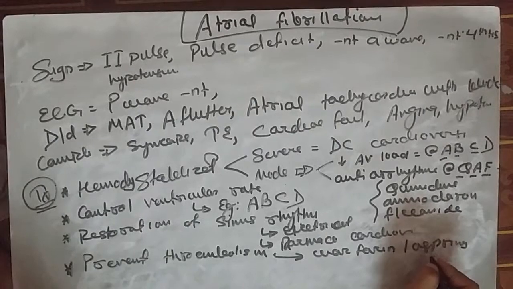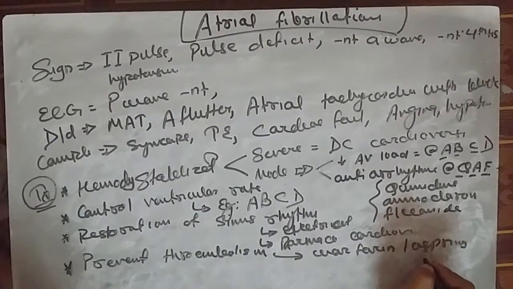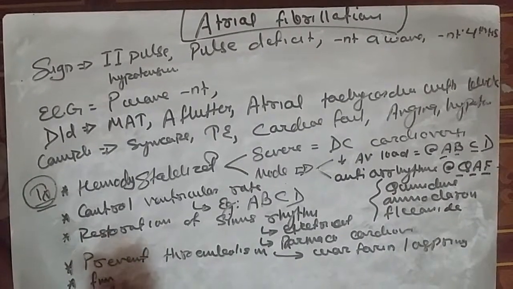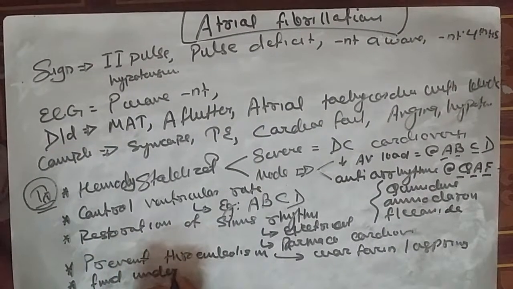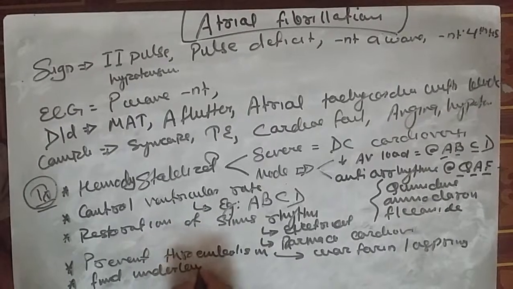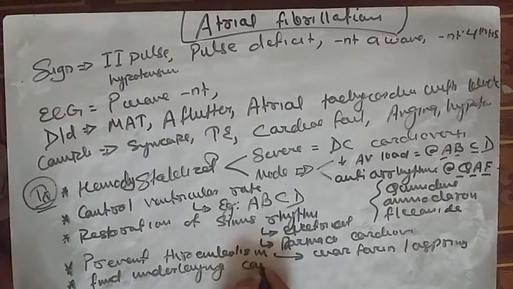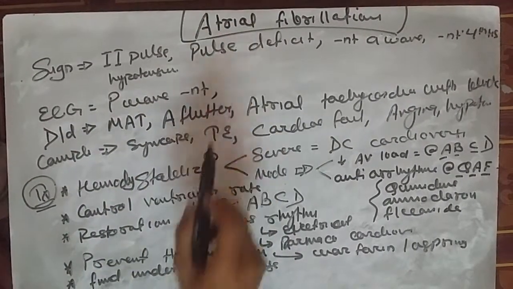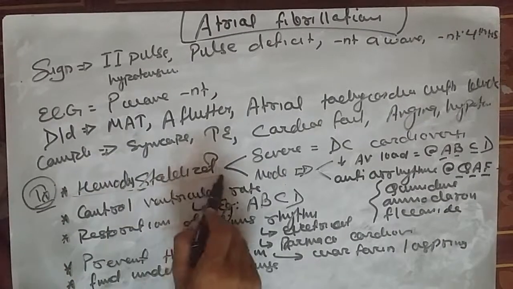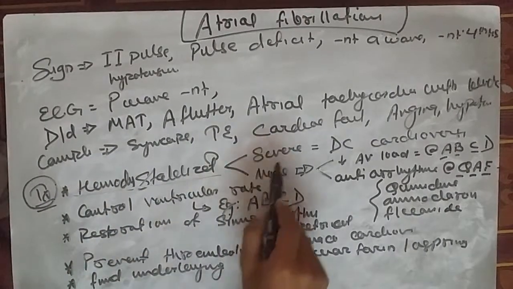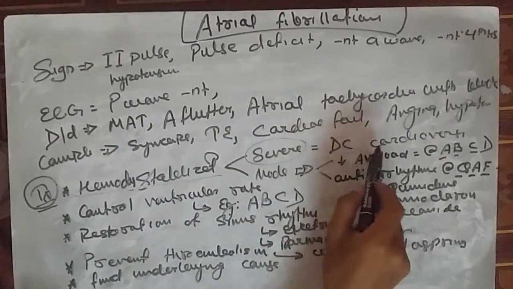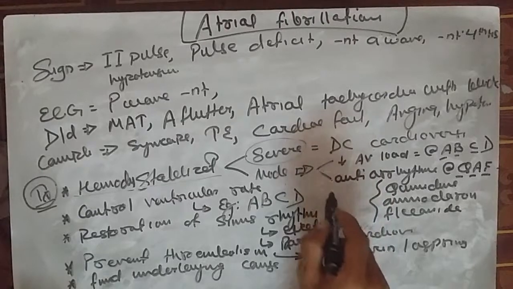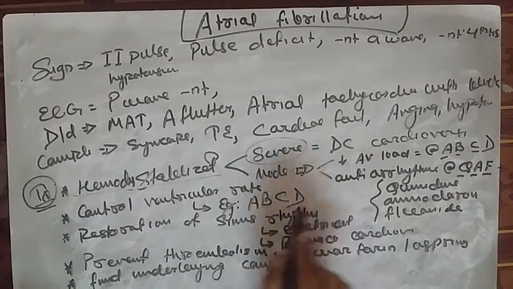We should also find out the underlying cause; that is also our goal. So the goals of treatment for atrial fibrillation: first, hemodynamic stabilization. According to the severity of the patient, if he is severe, DC cardioversion, and if he is moderately severe, then we can give medical therapy by decreasing the AV load and antiarrhythmic drugs.